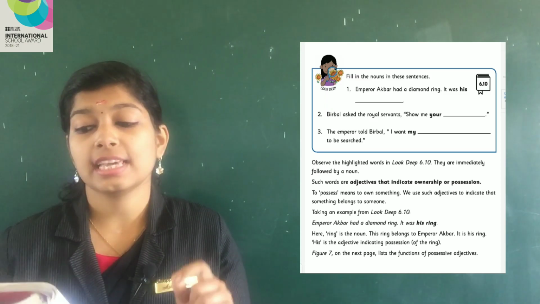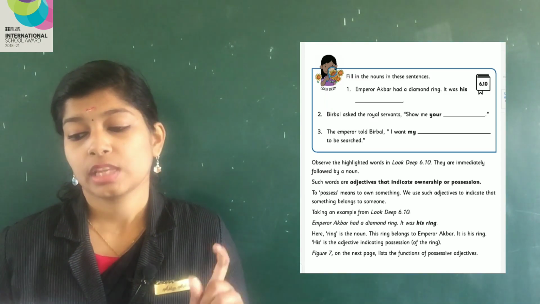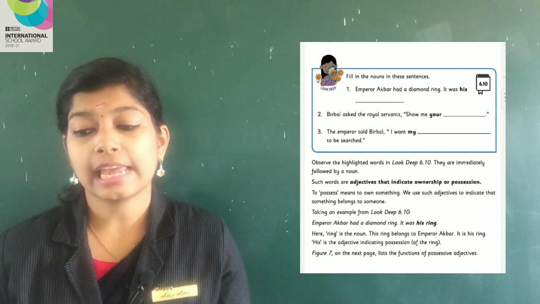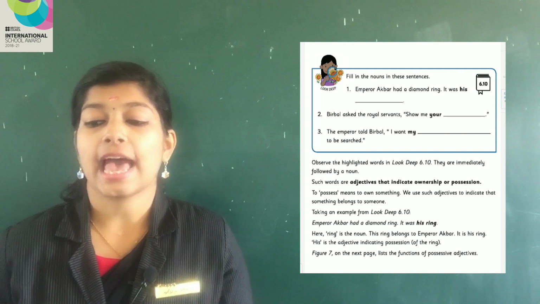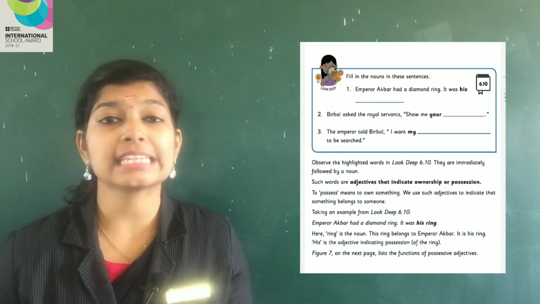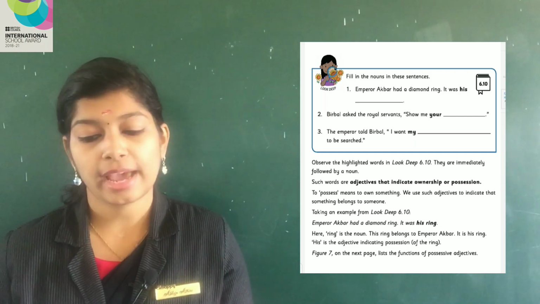Now look at the words which are given in the bold letters. They are immediately followed by a noun. Here ring, knives and room are the nouns given. So these highlighted words are followed by the nouns, right?